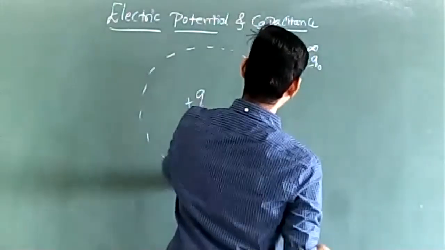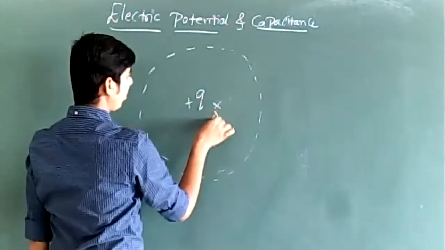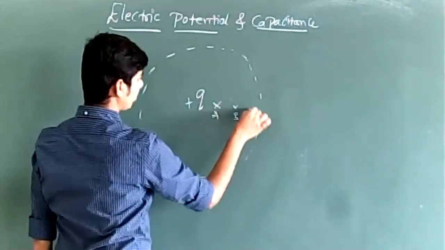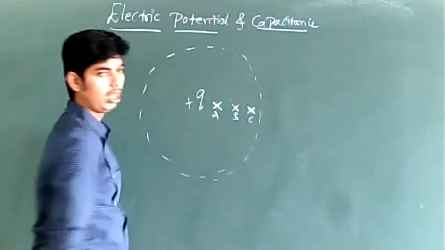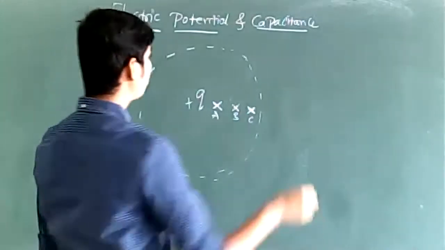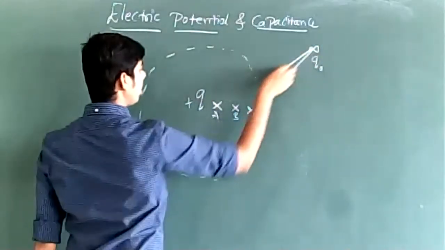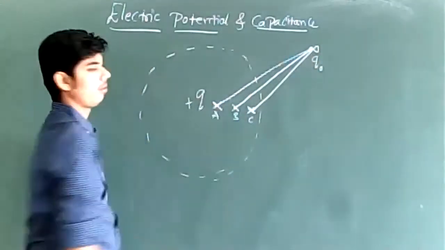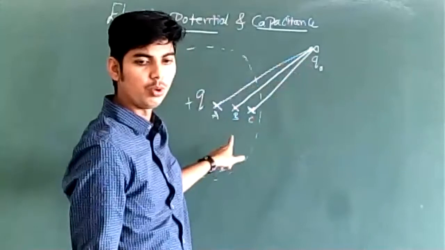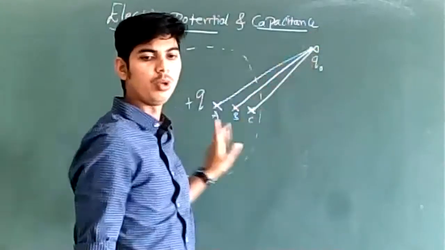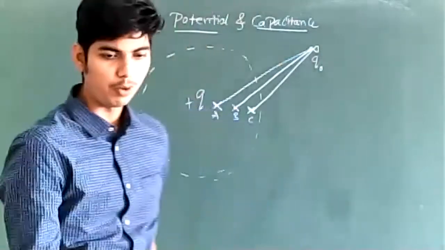Can you tell me, will potential be the same at each and every point in the electric field? Say we have some 3 points A, B and C. Do you think electric potential will be the same at all 3 points A, B and C? Will I have to do the same amount of work to move the test charge from infinity to C, infinity to B and infinity to A? Do you think electric potential will be the same at each and every point in the electric field?